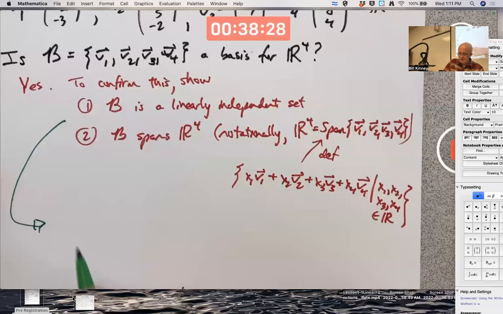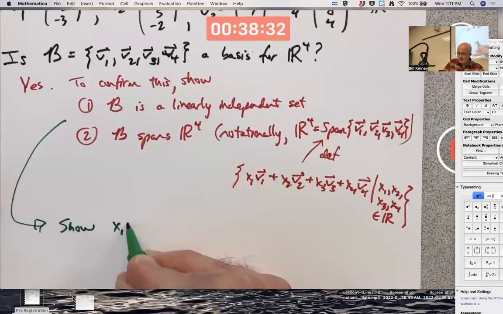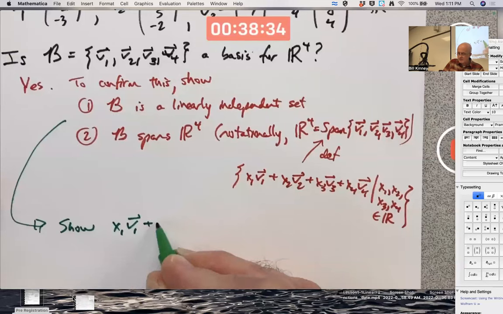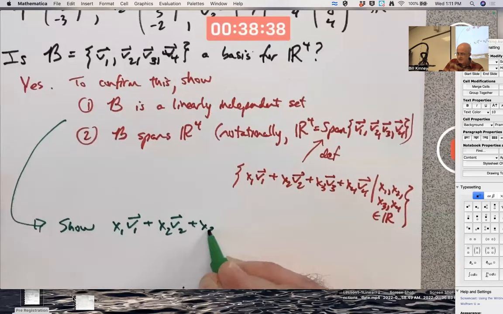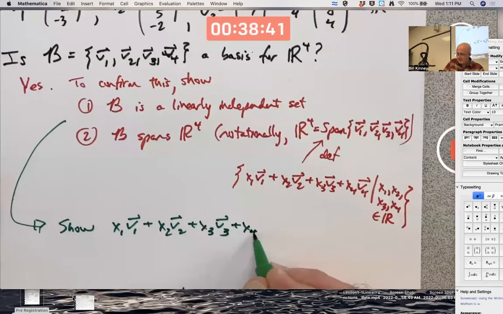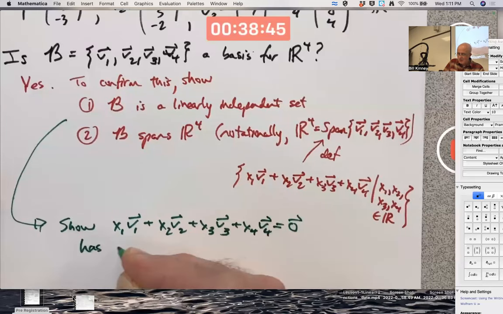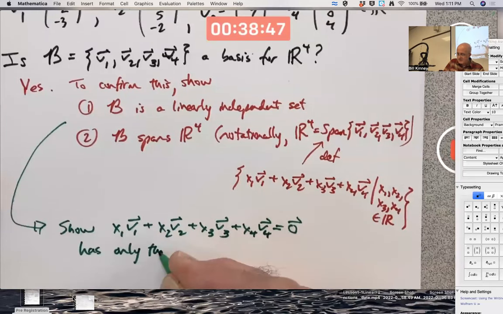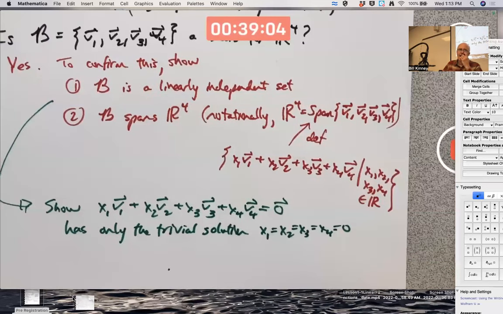I need to show that this vector equation, x1 times v1 plus x2 times v2 plus x3 times v3 plus x4 times v4 equals the 0 vector, has only the trivial solution. All the x's are 0. i.e., if I put those x's in a vector, the only solution is the 0 vector.